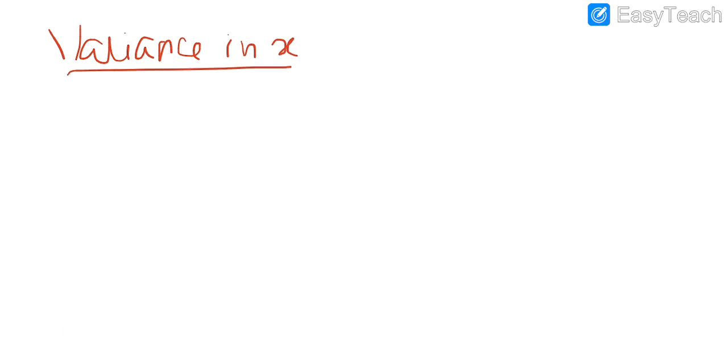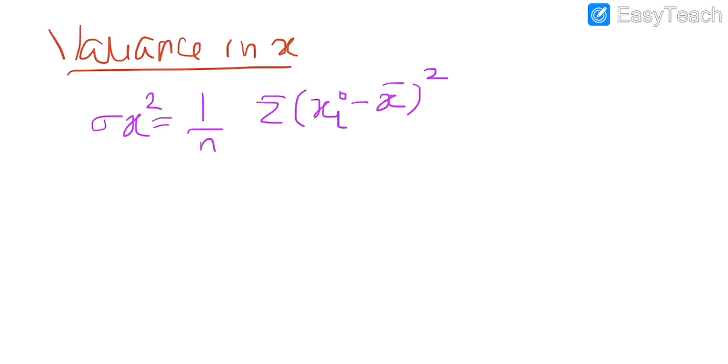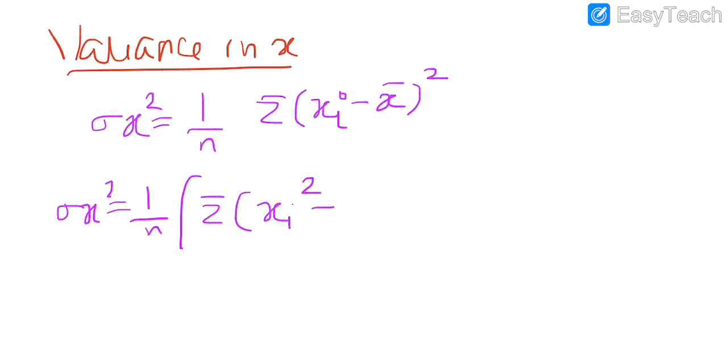Now finding the variance. Next is variance in X. We know that variance is given as sigma x square equals 1 upon n summation of xi minus x bar whole square. Okay, so if I expand the square, it will be xi square plus x bar square minus 2 xi x bar, under the summation sign.